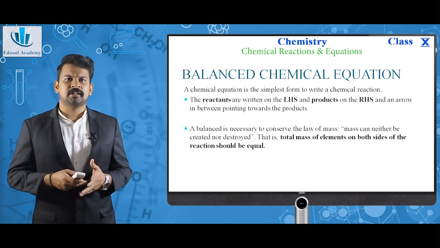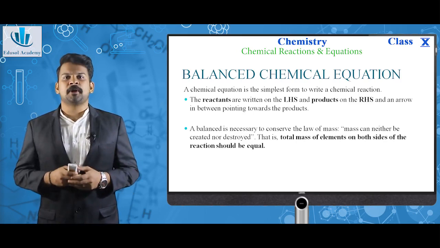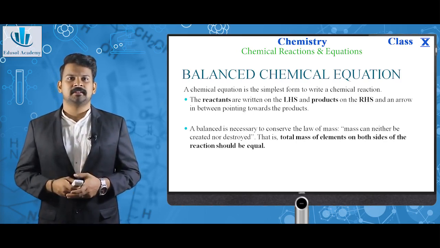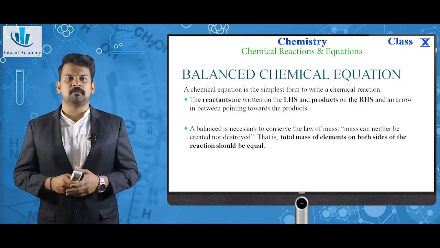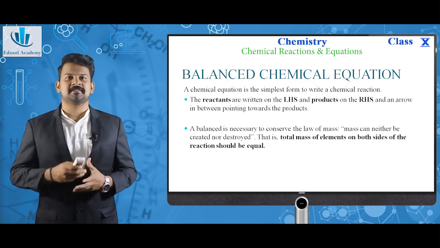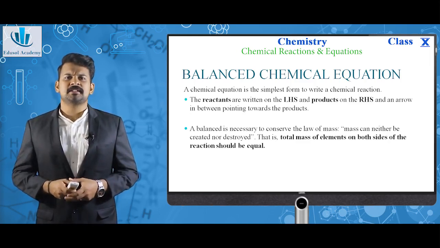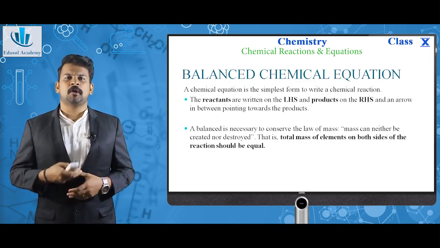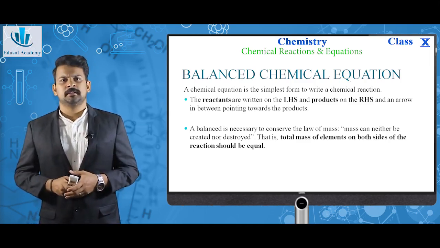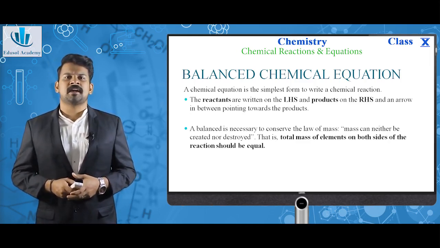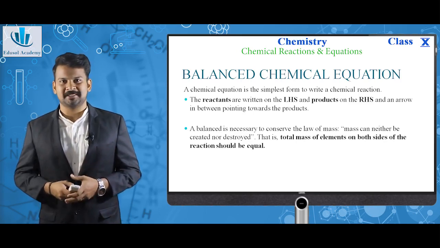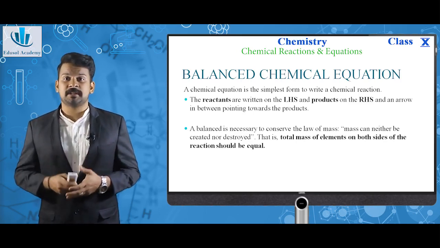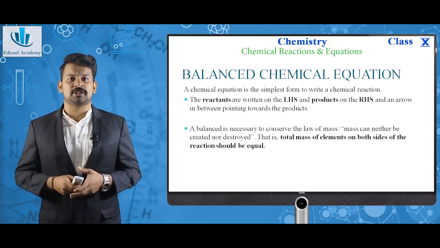The reactants are written on the left hand side and the products are written on the right hand side, and the arrow is put between them pointing towards the products. A balanced equation is necessary to satisfy the law of conservation of mass, which you have learned in your previous classes. Mass can neither be created nor destroyed. That is, the total mass of the elements on both sides of the reaction should be equal.